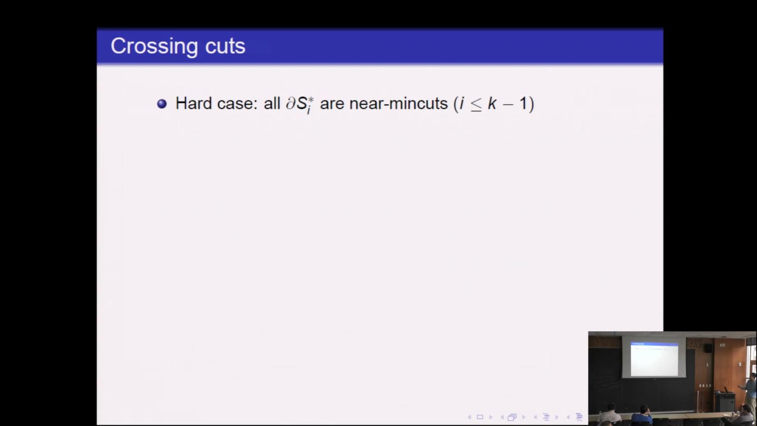And so, in other words, the hard case is when you take opt, and take k minus 1 components in opt, they are all near min cuts of the graph. Okay, any questions?